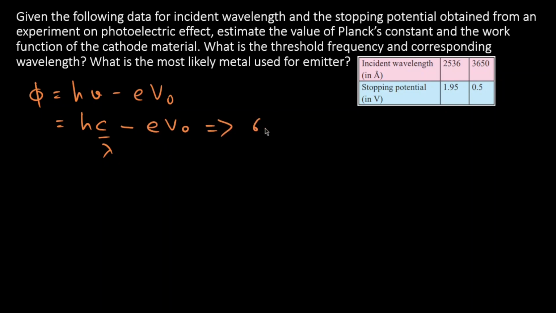Substitute all the values: 6.44 into 10 raised to minus 34 into 3 into 10 raised to 8 divided by lambda. Let's take this value of lambda for this stopping potential.